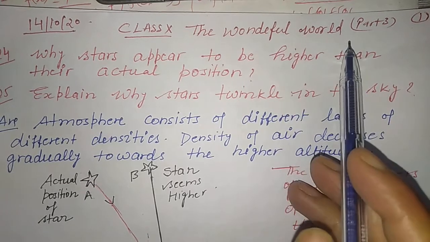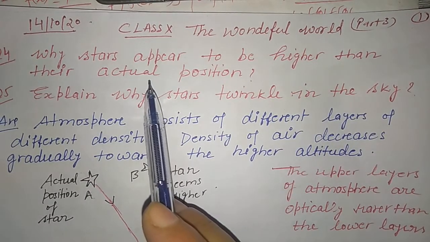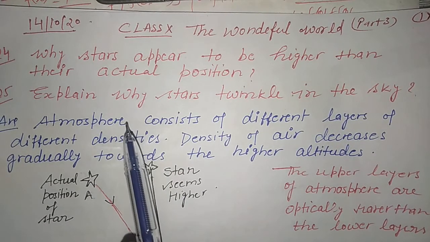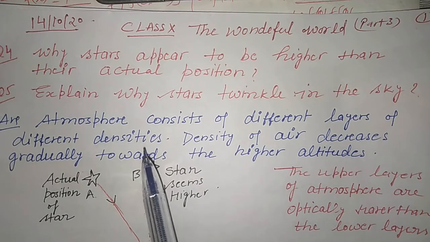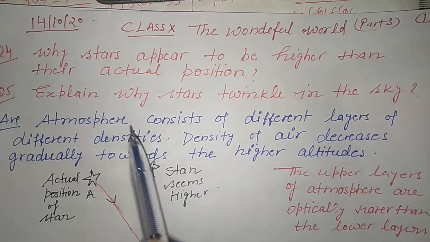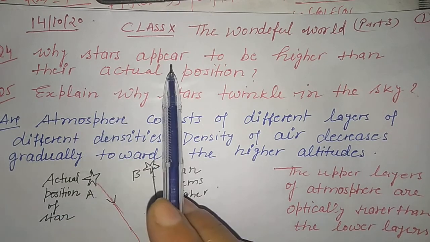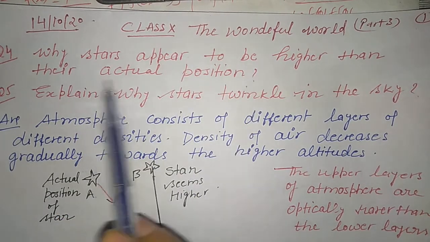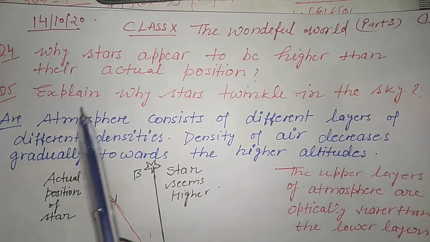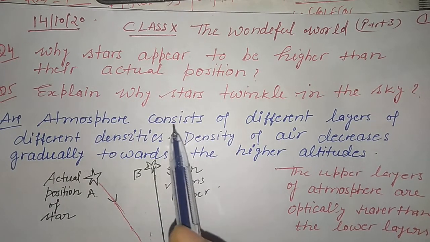This is part three. In the last video, we discussed the formation of the rainbow. So we are here discussing atmospheric refraction. In this series, now we have the question: why do stars appear to be higher than their actual position, and explain why stars twinkle in the sky.